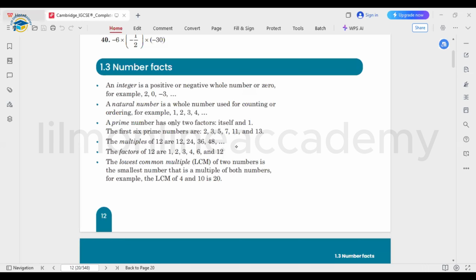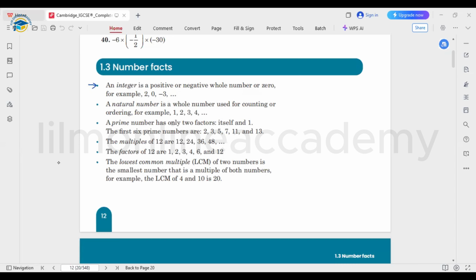Assalamu alaikum students. In today's class, we are going to learn about the number facts. If we are going to talk about numbers, we can have the whole numbers, natural numbers. These are the terms or the number facts that you are learning from the very starting classes. So the first thing is integers.